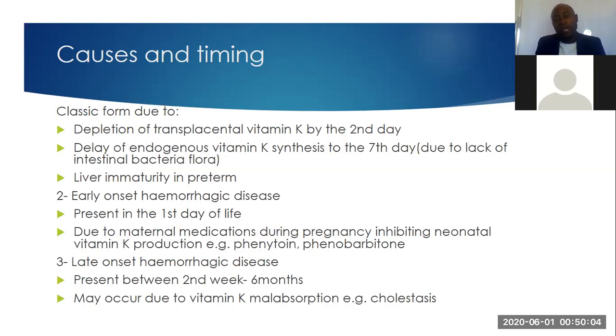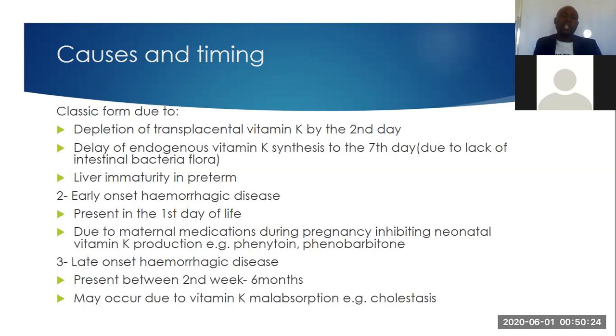Also, remember that among the causes I mentioned prematurity, which plays another role. Most of the organs haven't been fully formed in this infant, so you find things like liver immaturity.